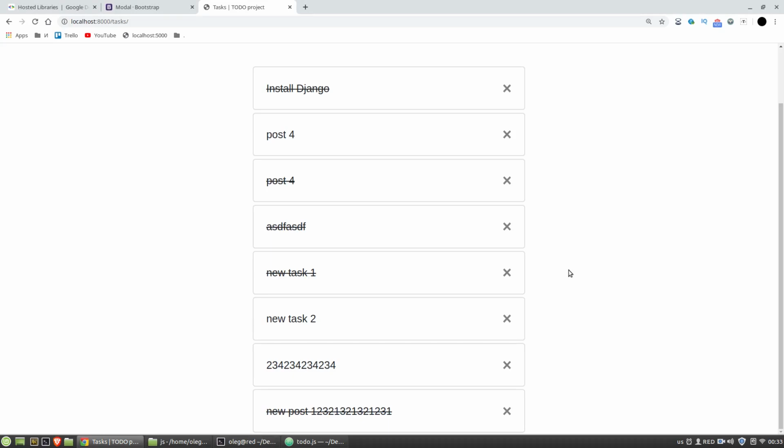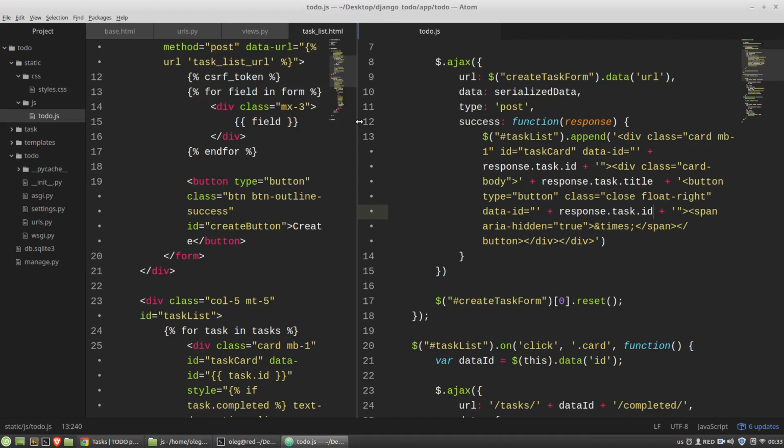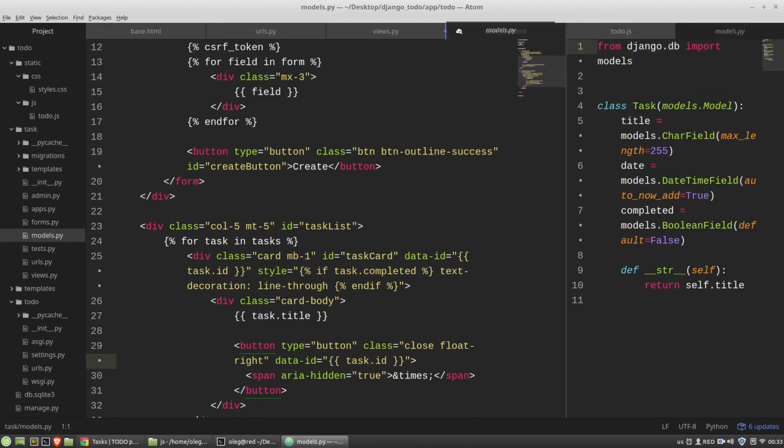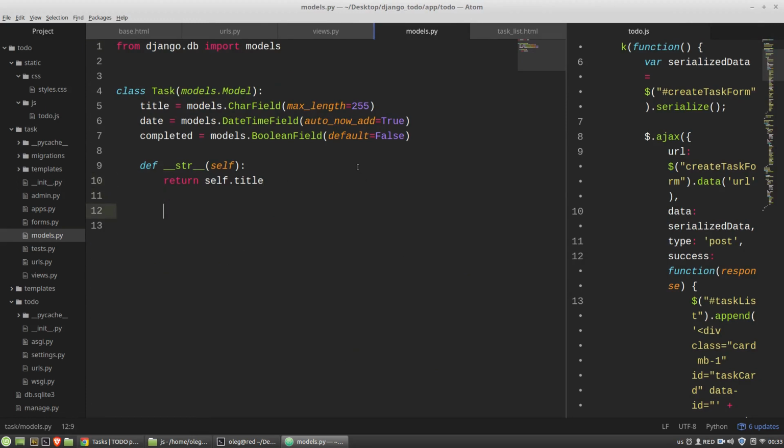And also I want to sort these tasks by their completed property. And to do it, in the models.py file, I have to define the Meta class that will have the ordering list, and here I want to have the completed field and then the date.